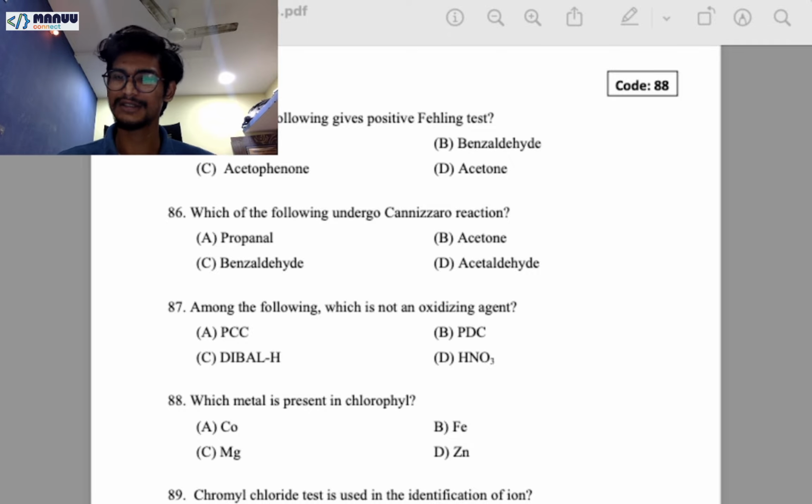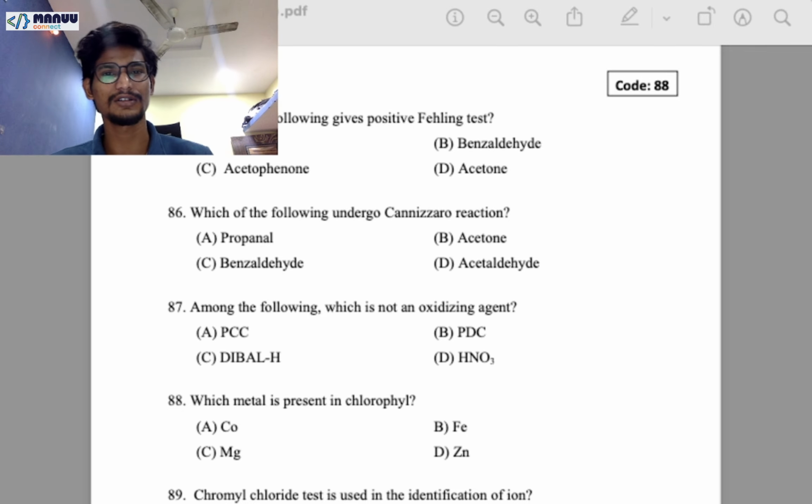So eliminate your answers, and don't leave any questions. Just try to cover 100 out of 100, because there's no negative marking. You don't need to worry about whether the final answer is correct or not. Just try to attempt the maximum you can. And if you are consistently prepared, 1 or 2 hours is enough, because you have already completed 11 and 12, so you don't need to learn everything from scratch. You already know a lot of things.